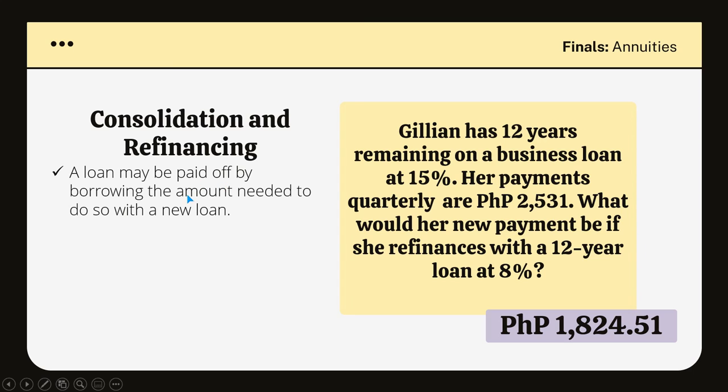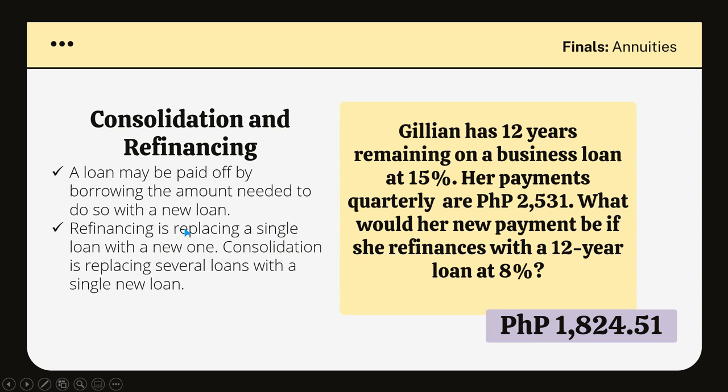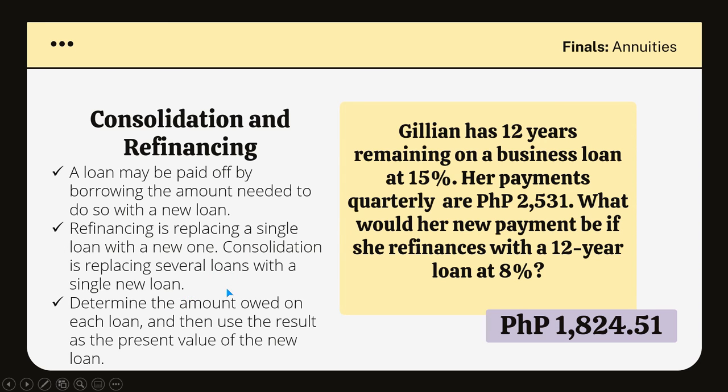A loan may be paid off by borrowing the amount needed to do so with a new loan. Ibig sabihin, uutang ka uli para magbayad ng uli ng utang. And it's actually a really witty way of saving a little bit more money because medyo bababa na yung interest mo. As you can see, ni-refinance niya, binayaran niya ng buo, yung loan niya na 15%, bumaba ng 8%. So, refinancing again is replacing a single loan with a new one. But if you have several loans and you're gonna pay them off with a single new loan, ang tawag dun ay consolidation. Okay? So, determine the amount owed on each loan and then use the result as the present value of the new loan.